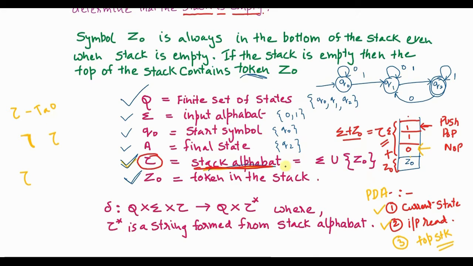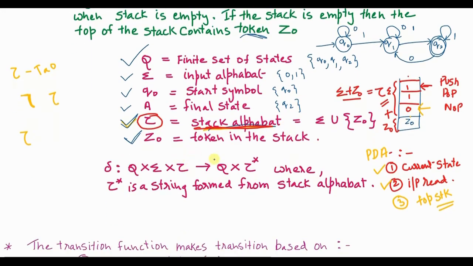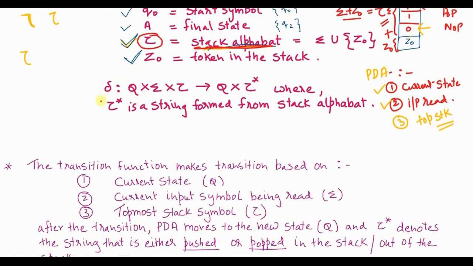So together this will form a stack alphabet, and Z0 is the token in the stack. In finite automata, as I told you, the transition function was only considering the current state and input symbol read, so it was Q cross sigma. But now in PDA, for making a transition from one state to another, I need the current state, the current input symbol that is read, and the topmost element of the stack. So three things. Capital Q is going to tell you the current state.